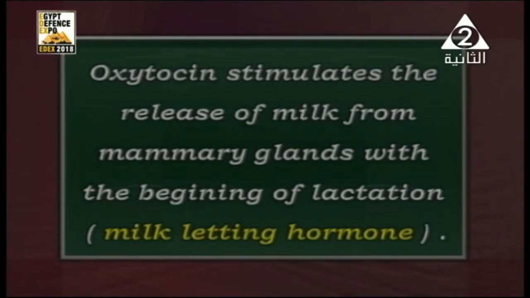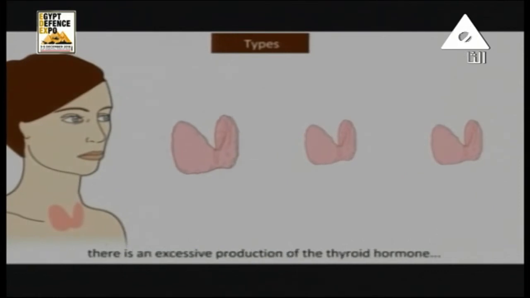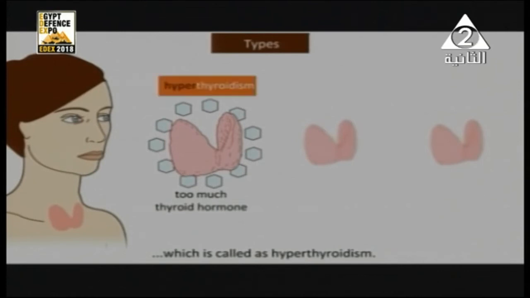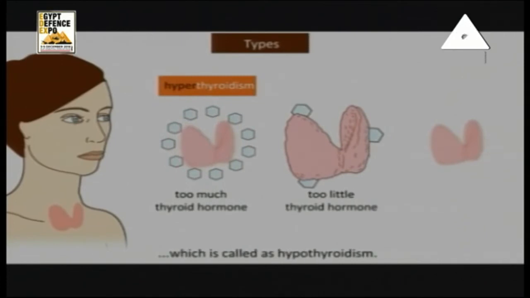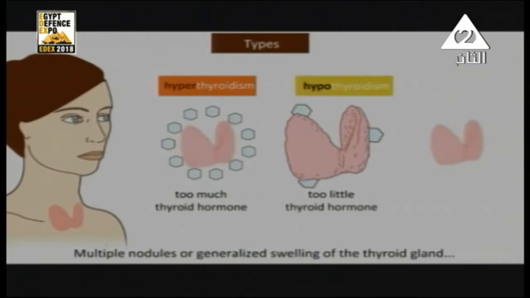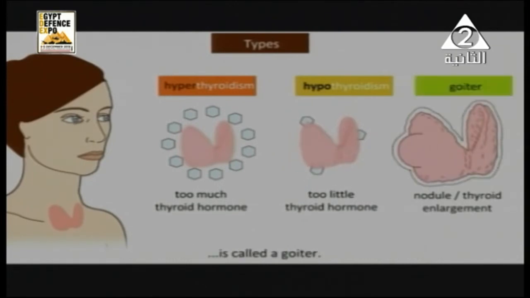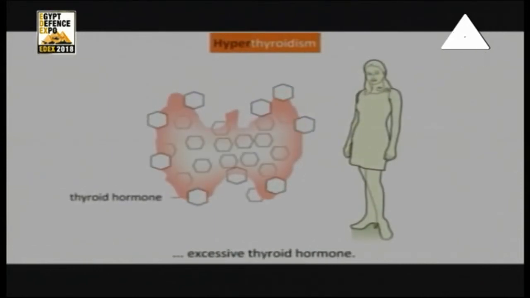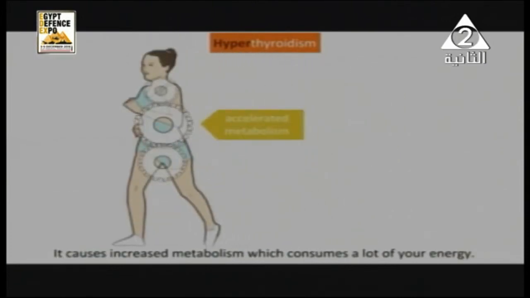After that, we're going to talk about the thyroid gland. In each gland, we need to know the location, structure, and function. The thyroid gland lies in the front of the neck, close to and in contact with the trachea. Its color is slightly red, as it appears in the picture, and its structure consists of two lobes. They are connected together by a part, and it's also surrounded by connective tissue.